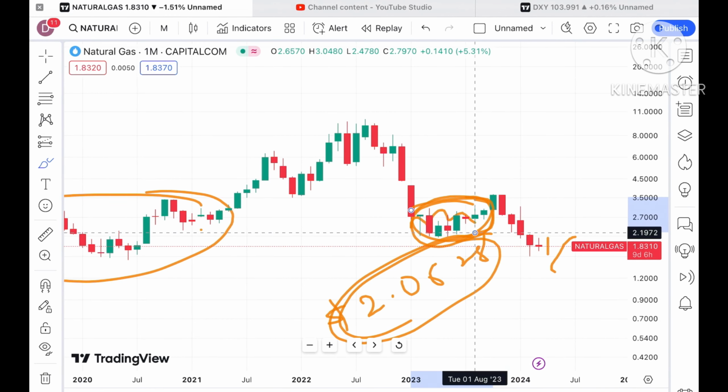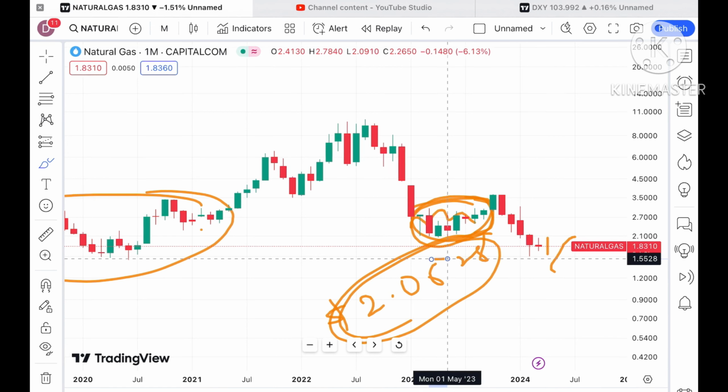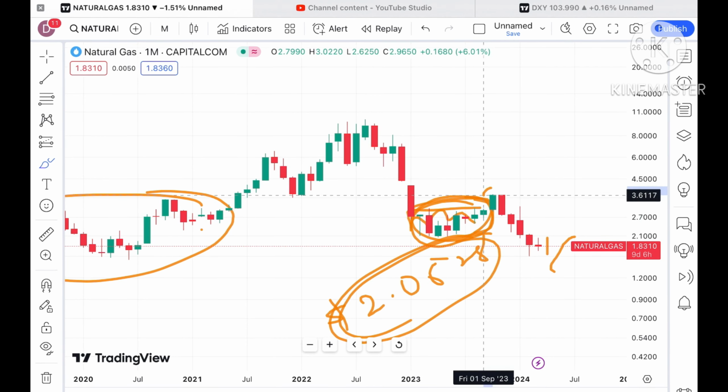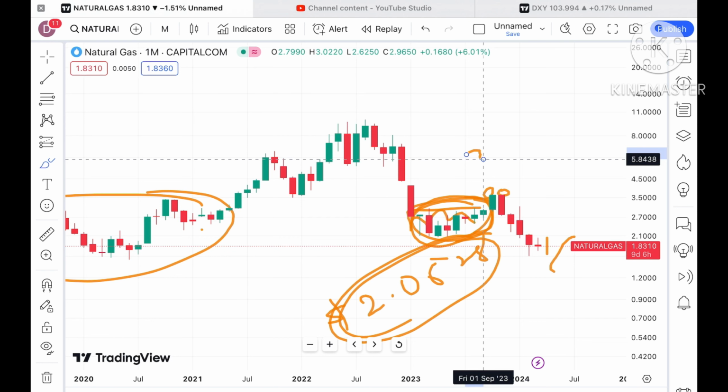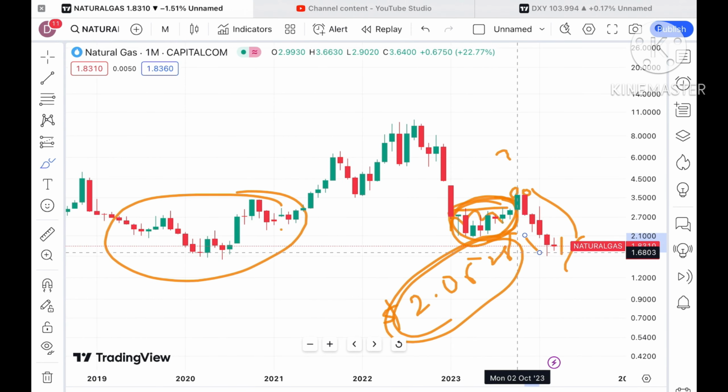We can see that for a period of around 8-9 months, the price was moving in this zone. As soon as the breakout happened, we saw two highs, 3.5 and 3.6. After that, there is a continuous fall.